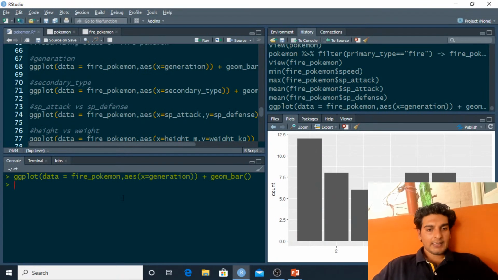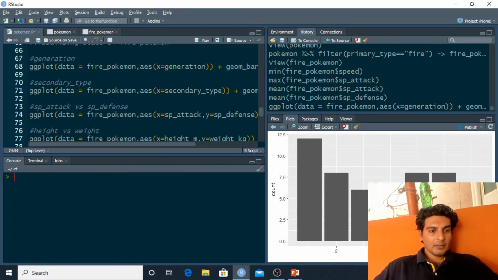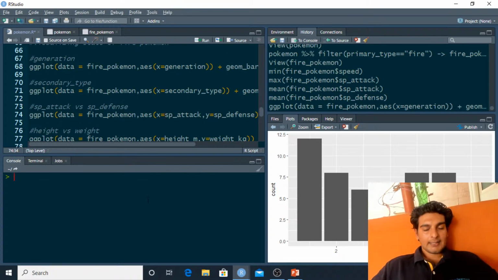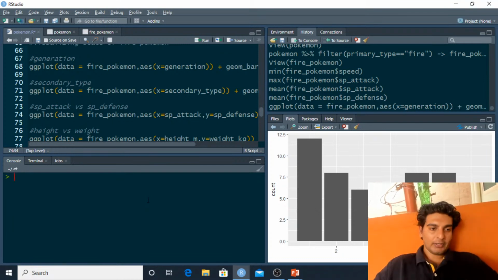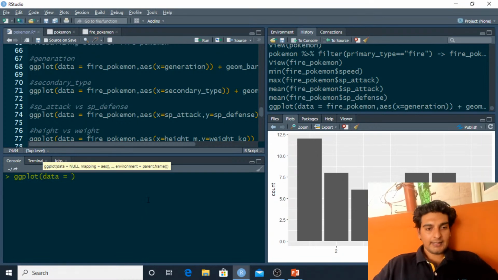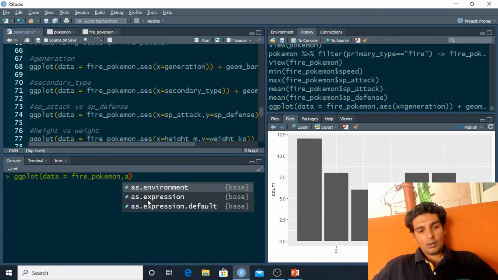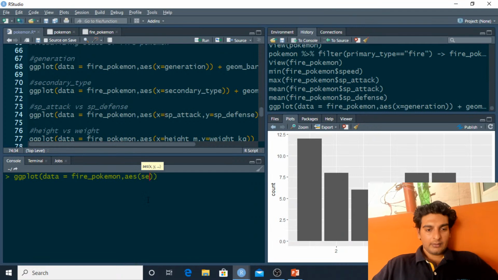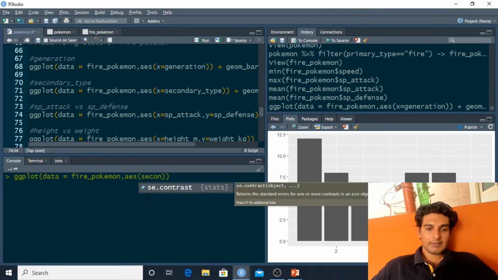Right, so now that we have this ready, what I'm going to do is I'm going to understand the frequency of the secondary type of fire type Pokemons. So again, I'll have ggplot over here, and onto the data layer, I'll be mapping fire Pokemon. Then onto the aesthetic layer, I'll be mapping the secondary type column.